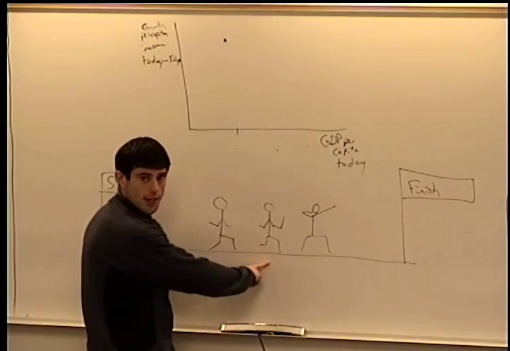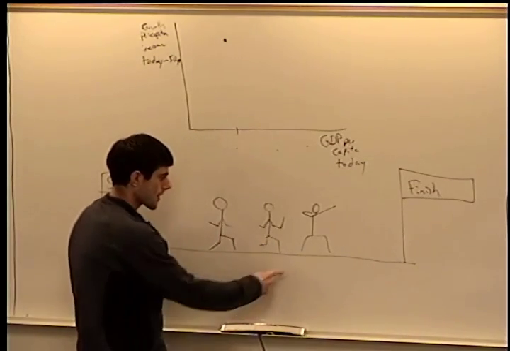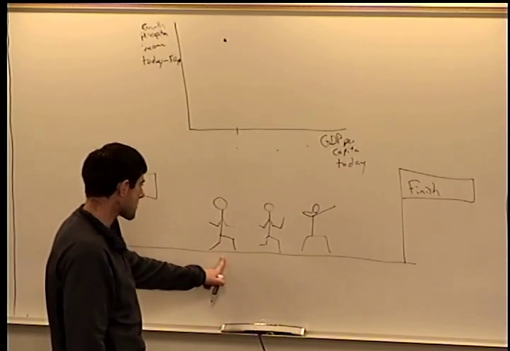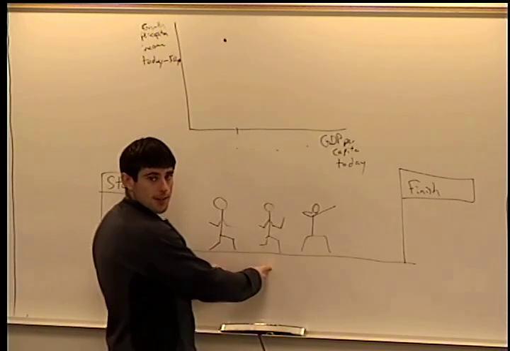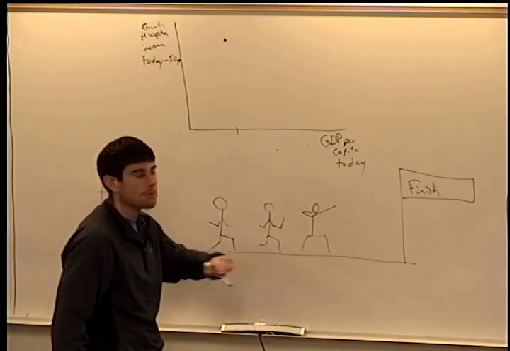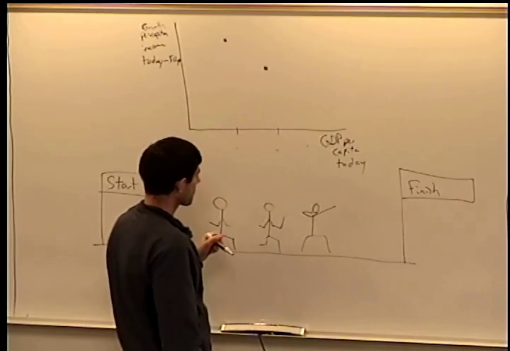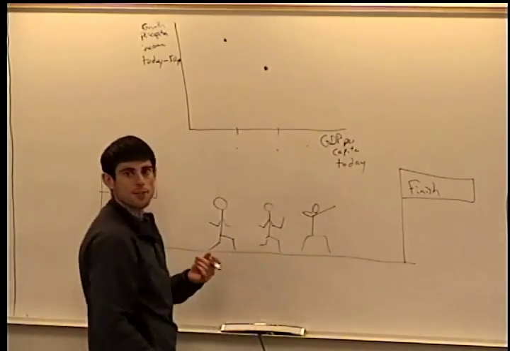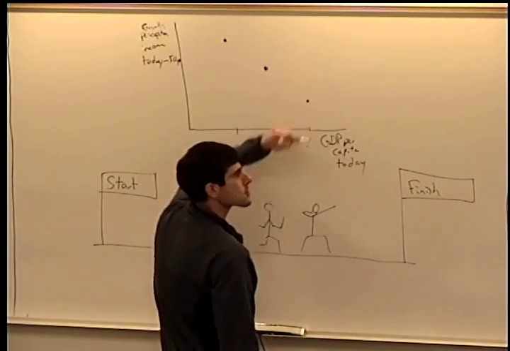This guy is also going to have to run faster than Usain Bolt to make it to the finish line if he's going to catch up to him or converge with him. Okay? But he can't run faster than this guy, because if they run the same speed, this guy's going to stay ahead. So this guy needs to run a little bit slower than this guy, but still faster than him. So our middle guy is going to have to run somewhere in here. And Usain Bolt is going to have to run the slowest for everybody to finish at the same time. So our leader is going to have to run the slowest.